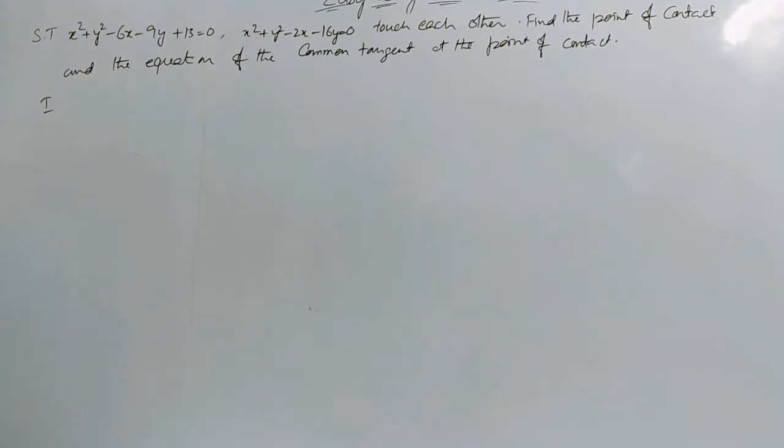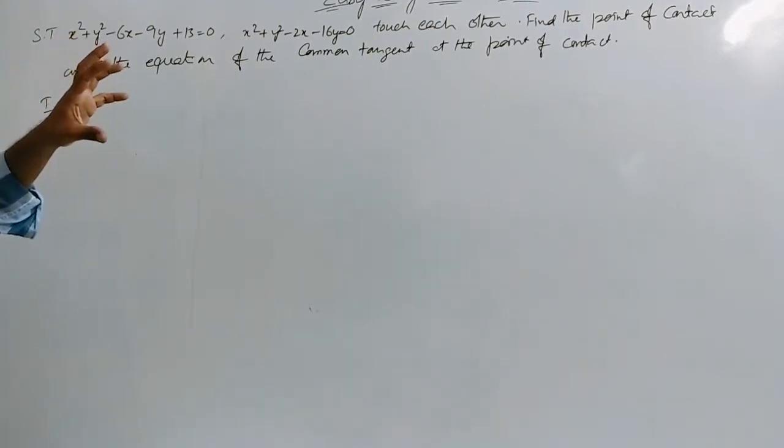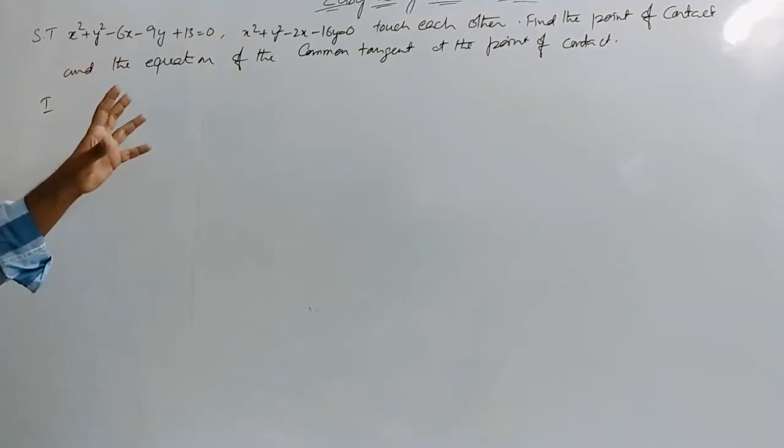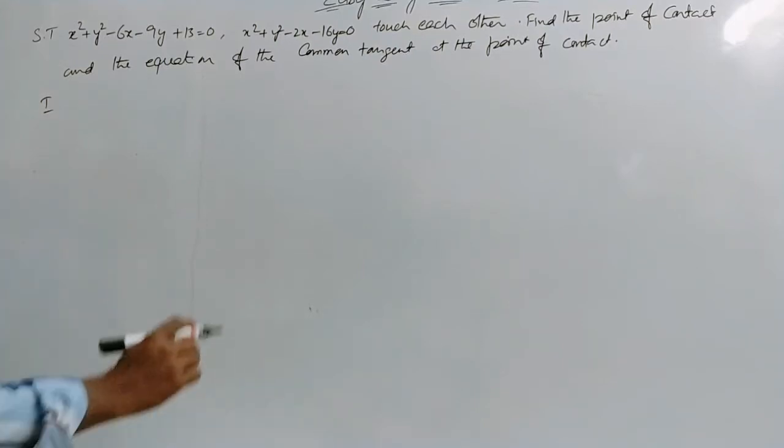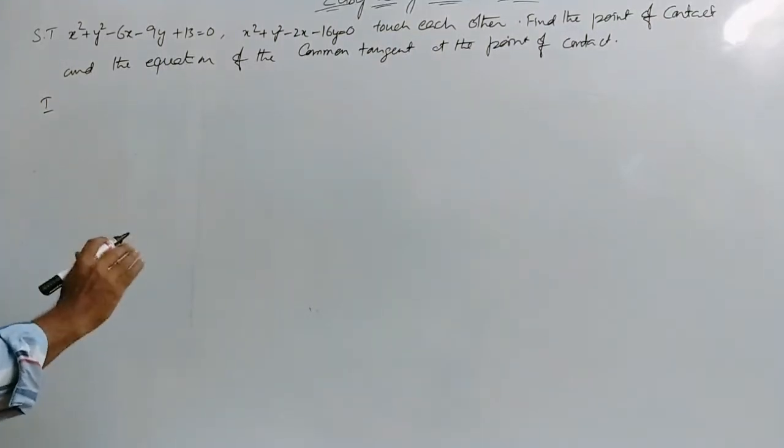What is the first part? Just we have to prove that these two circles are touching each other. Touching means either externally or internally. So to find whether they are touching externally or internally, you have to find the values of C1, C2 and R1, R2. Now let us find C1, C2, R1, R2.